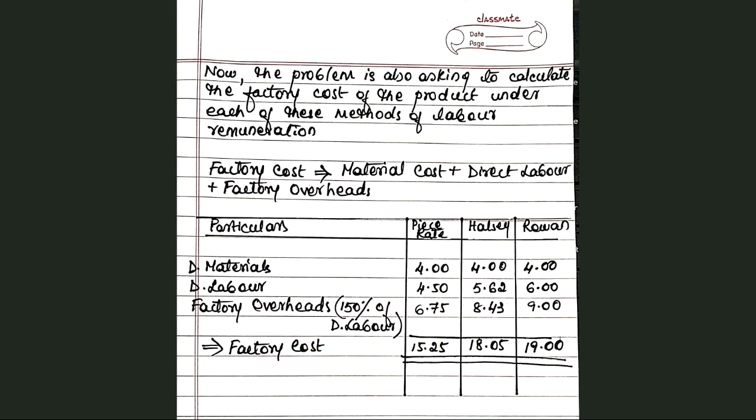So I hope you have understood this problem, in which we have not only calculated the labor remuneration under three methods, that is piece rate, Halsey plan, and Rowan plan. We have also understood how to calculate the factory cost by combining what we studied in Unit 1 of cost accounting. So please be flexible enough to incorporate all that you have studied previously while working out problems, and I hope you're going to ask me your doubts and queries regarding any issues that you have in the problem.